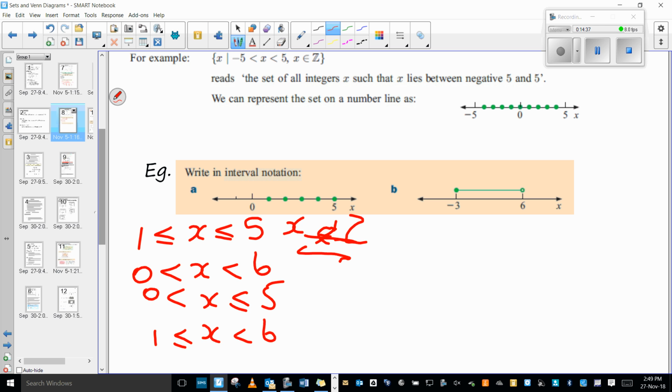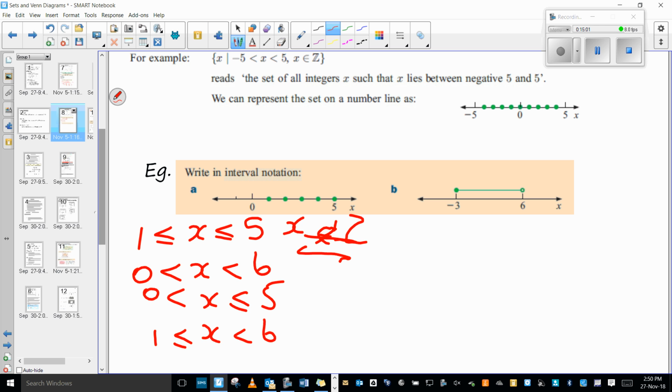Now this one here, oh sorry, is there a question? Does whatever we put have to go before the x? It doesn't have to. It makes no major difference as long as you've got those bits of information. Why is the x in there? Because it's showing it's just these numbers.